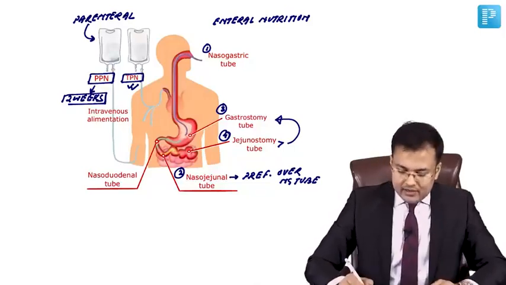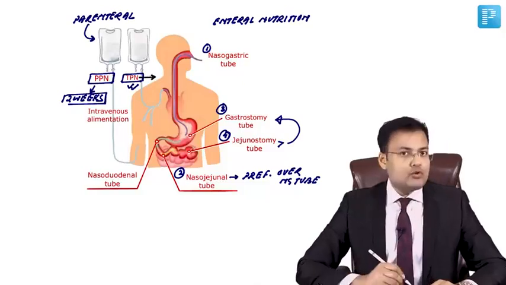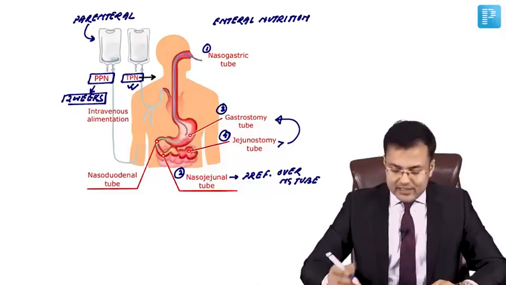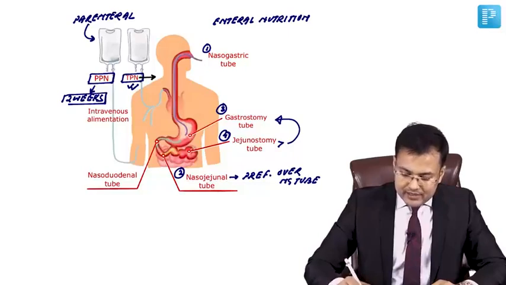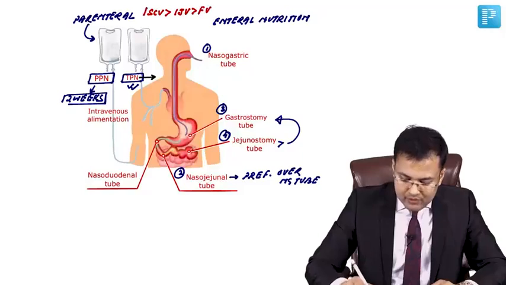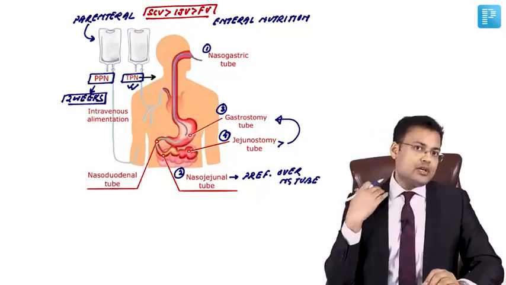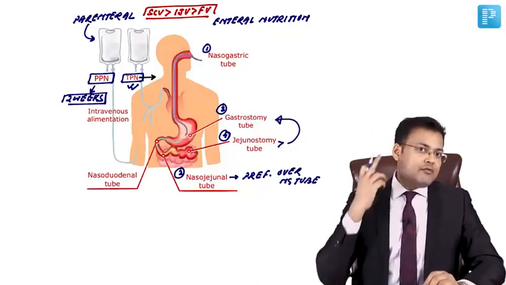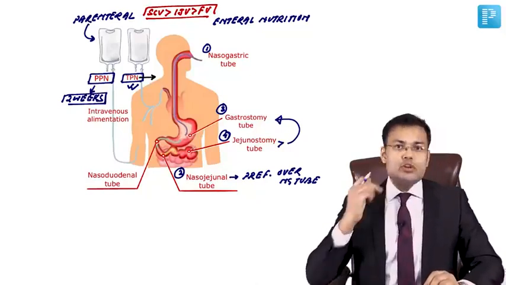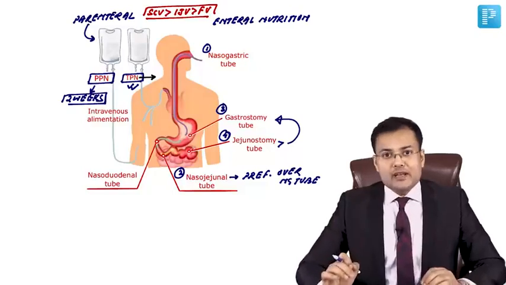Now, which vein is preferred for total parenteral nutrition? In central veins, the preferred vein is the subclavian vein, followed by internal jugular vein, followed by femoral vein.